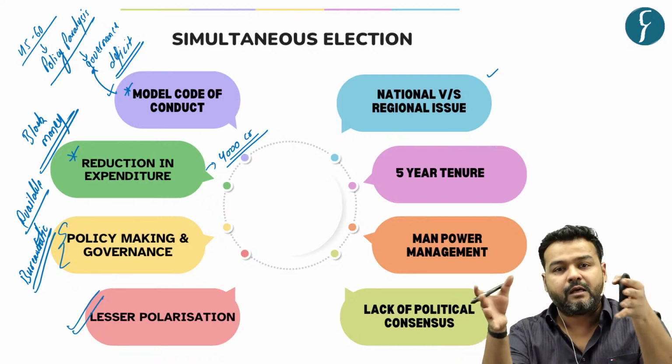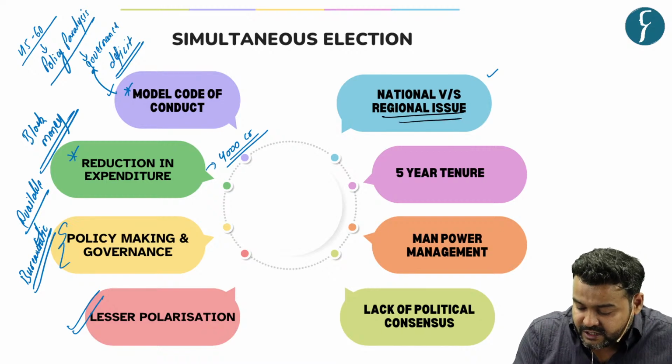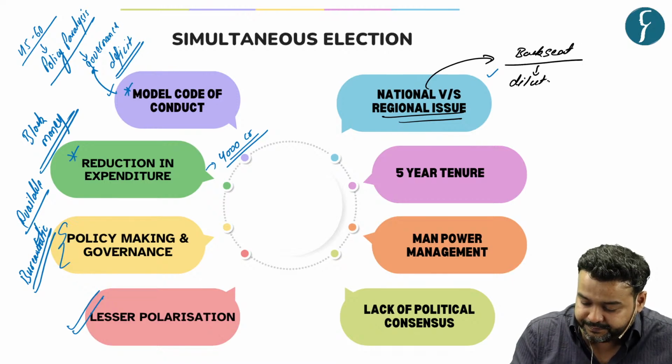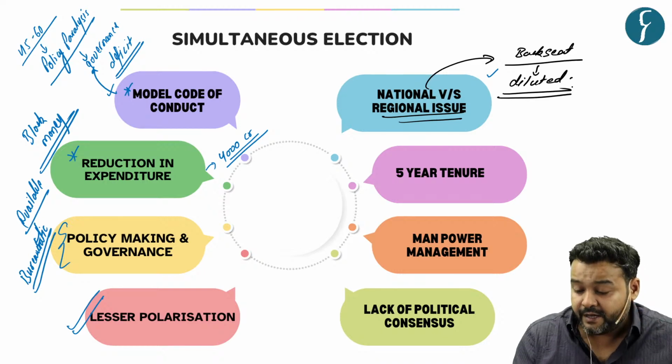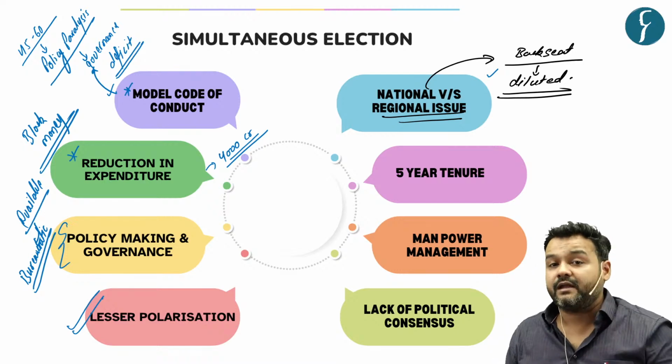If you club both the elections, definitely regional issues will take a back seat, or they will be diluted, because national issues will take the front seat or the main highlight.